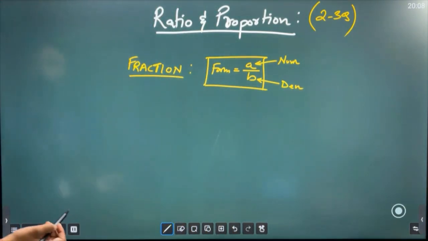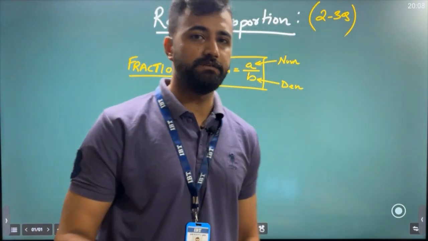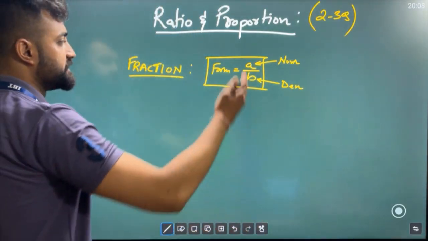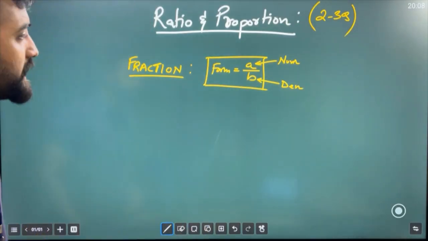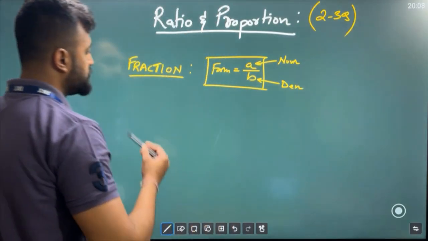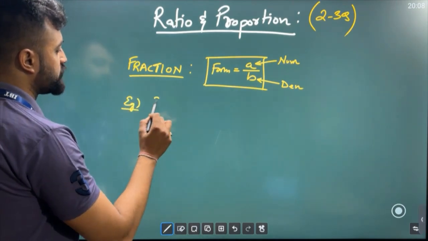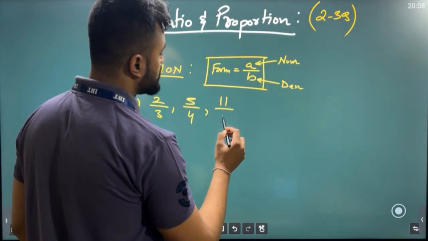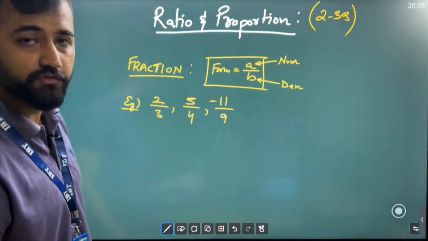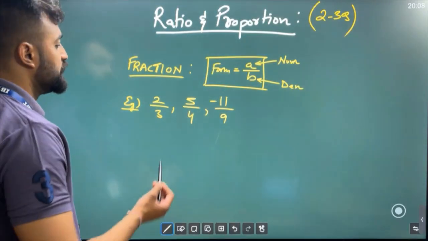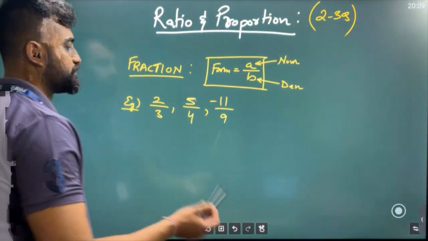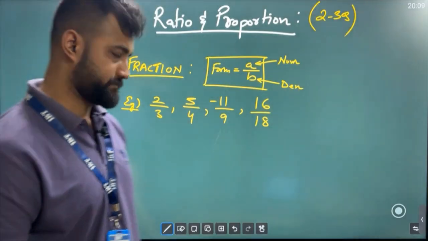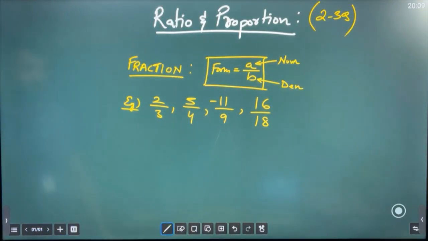So what is a fraction? A fraction is a mathematical expression which is written in this particular form, a by b. For example, we write 2 by 3, 5 by 4, 11 by 9. Negative numbers and integers you can also take, no issues. These are all known as fractions, and you can also take 16 by 18. This is also a fraction.